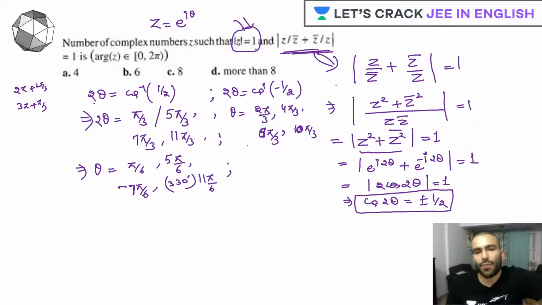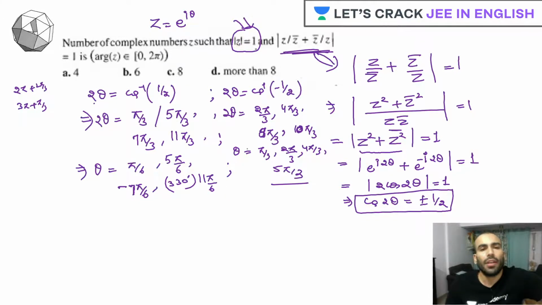Okay. So now the theta will be half of all these angles. So we have pi by 3. We have 2 pi by 3. We also have 4 pi by 3, and we have got 5 pi by 3. So these are the eight arguments you will be getting. So based on this, I can clearly say that I'll be having 8 complex numbers. So this is one approach.